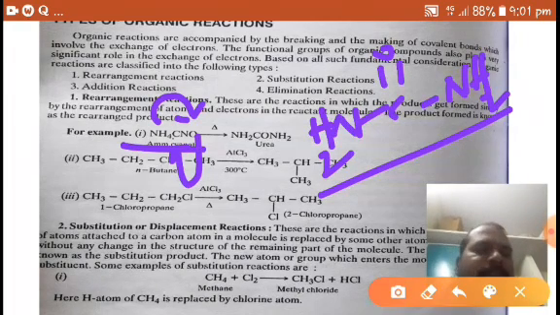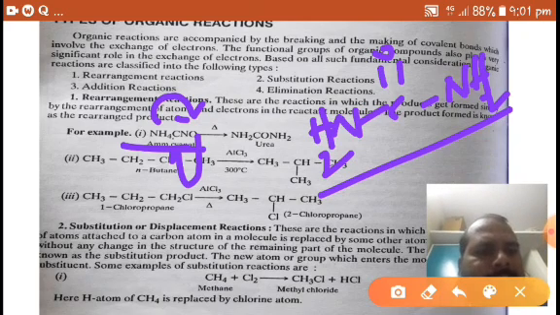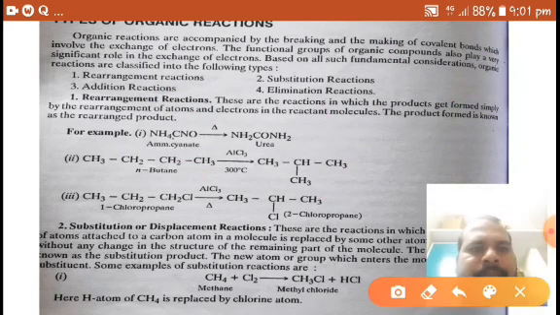So these are isomers. In rearrangement reactions generally isomers are formed. What are isomers? We have discussed in our previous video that isomers have the same molecular formula but different structures, right? And the second example I am taking is n-butane, a normal butane.